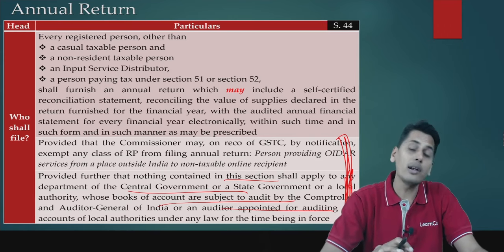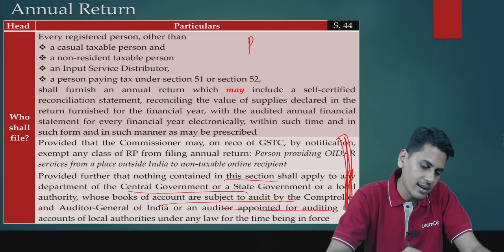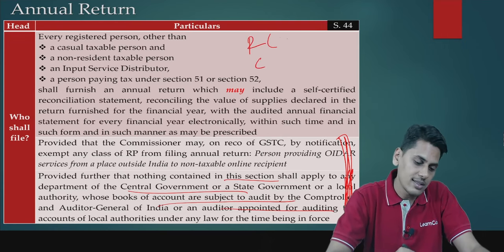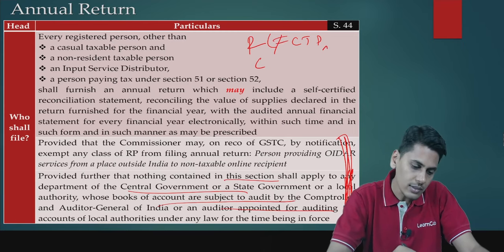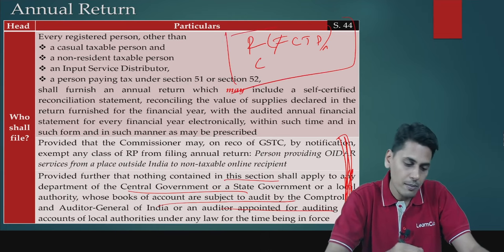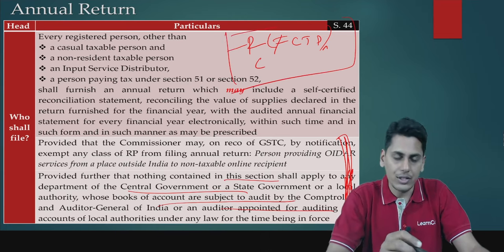So friends, what is the final conclusion? The final conclusion is RC. This R would exclude a casual taxable person. I repeat, the equation is RC, and this R would exclude a casual taxable person.